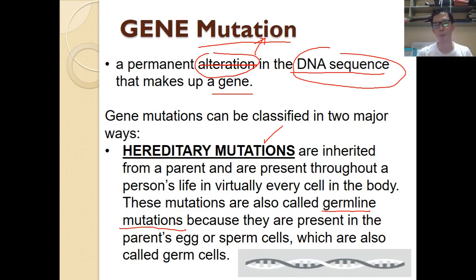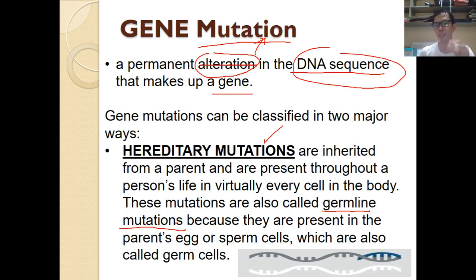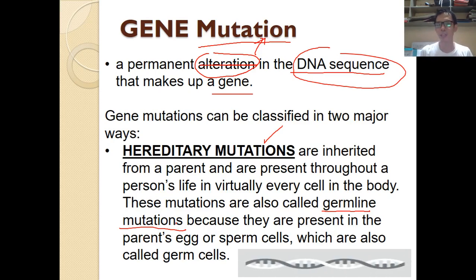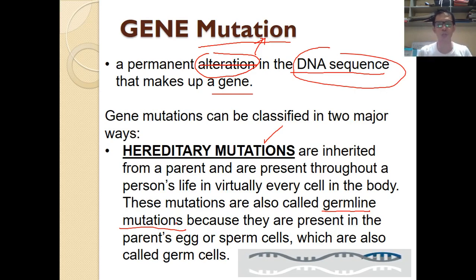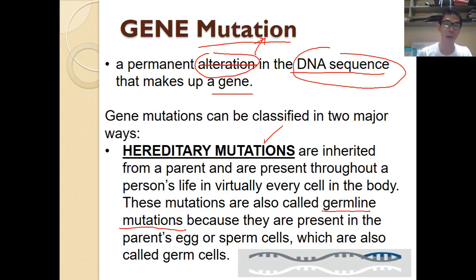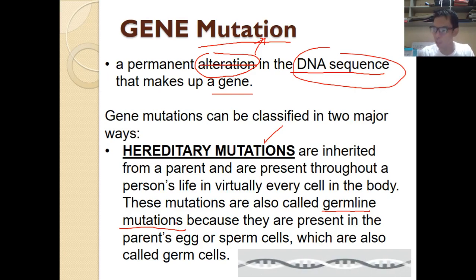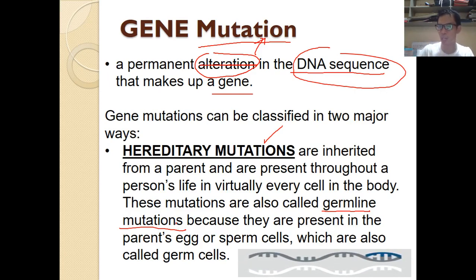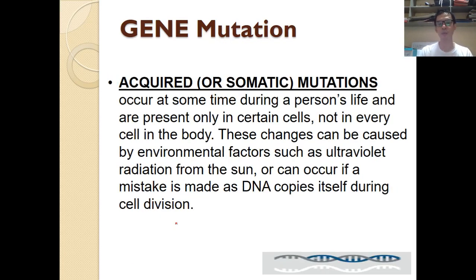If the sperm and egg cells have a certain mutation in their nucleus or their DNA, this mutation will be passed down to the offspring, and the offspring will manifest the same mutation found in the parent. That is why it is called hereditary mutation, and it is passed not only to the offspring but to the next generations of that organism. Alright, next one.